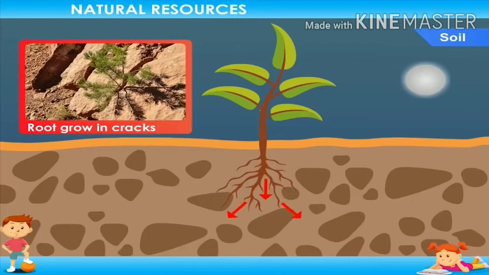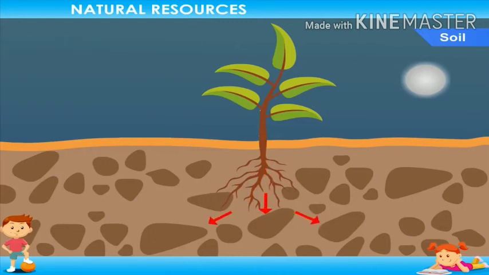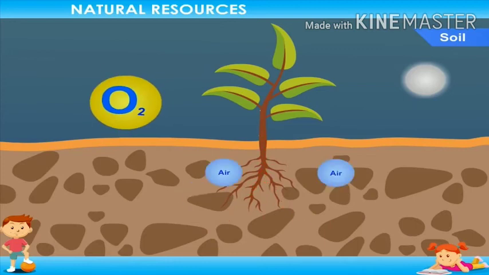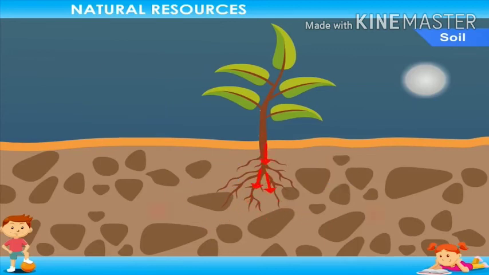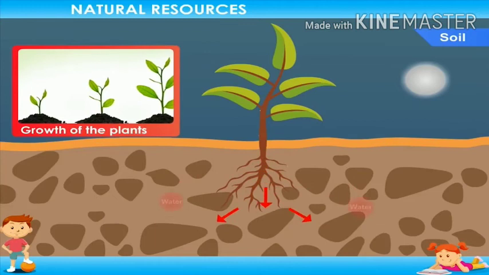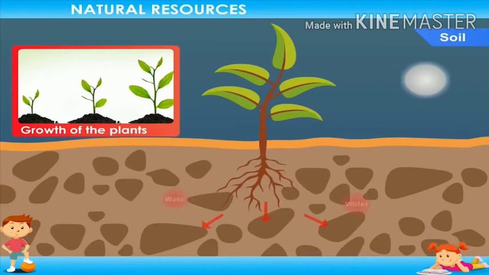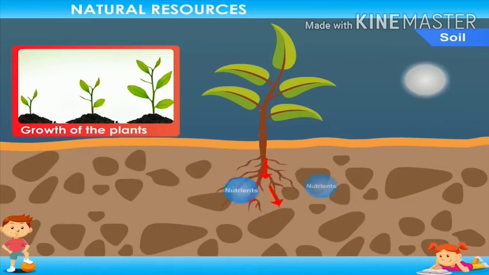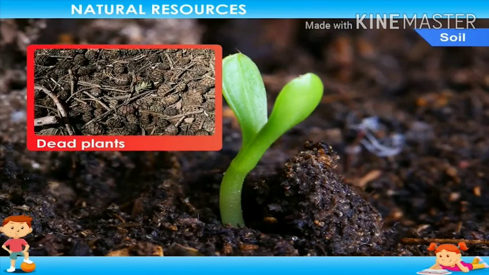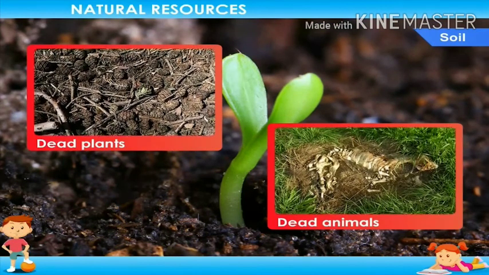The small spaces in the soil contain air that provides oxygen, which living cells need for living. The water present in the soil particles moves upward, which helps in the growth of the plants. An important function of soil is to store and supply nutrients to the plants. Soil also acts as a decomposer. The remains of the dead plants and animals are buried in the soil.